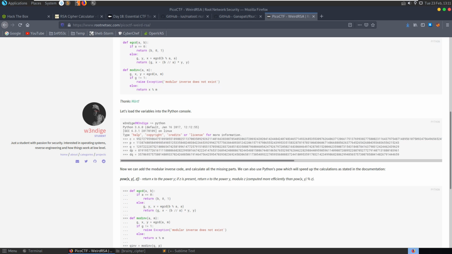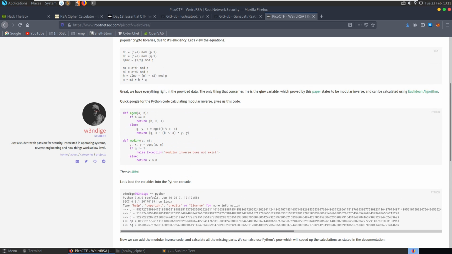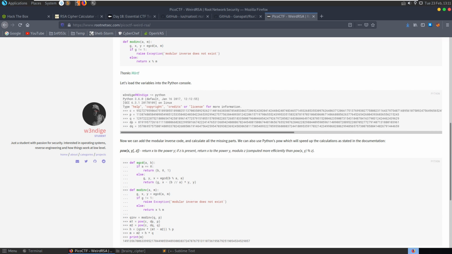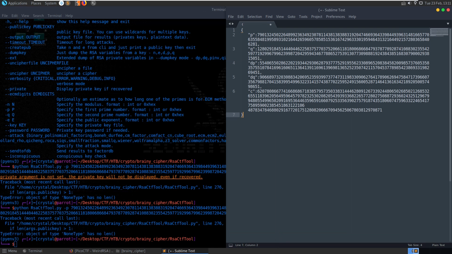Let's see what we need to do here. We need to plug in our values, and then we're going to use this extended Euclidean algorithm to calculate the modular inverse. We do M1, M2, and then RM at the end here is going to be our plain text. The last thing that they do is convert it back into a hexadecimal value and then convert to ASCII characters. Okay, so let's put together a Python script to do this.